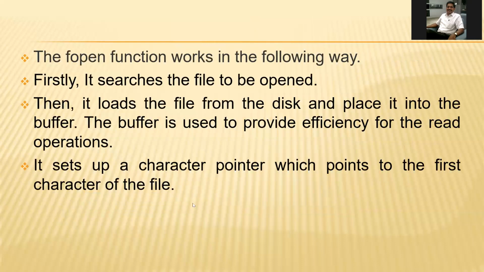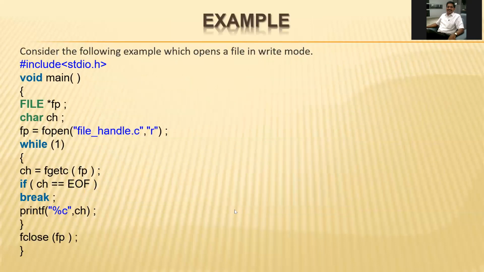We know that fopen will first search for that file. If there is no such file, then a new file will be created. So this is the example of opening file_handle.c.